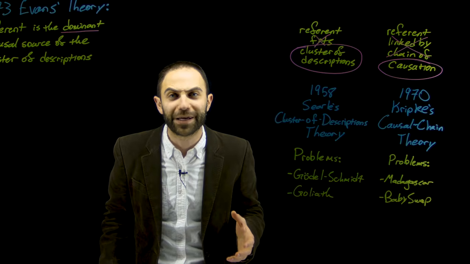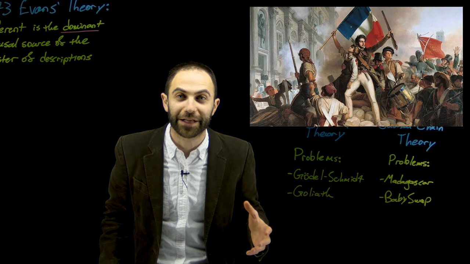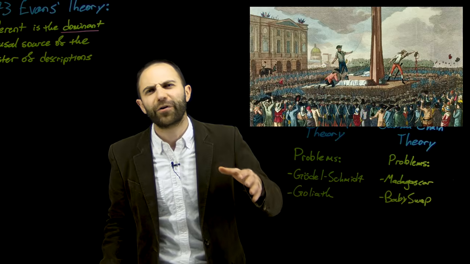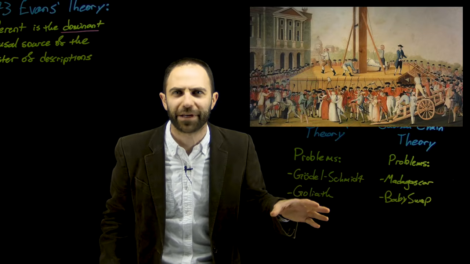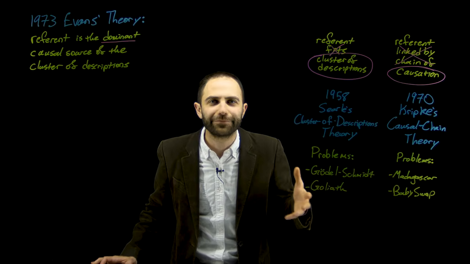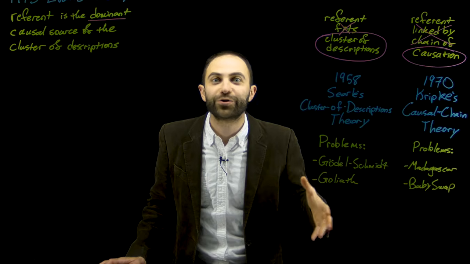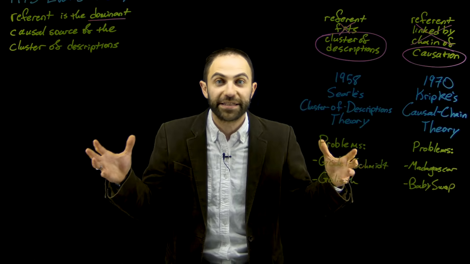As background information, you have to know that at the end of the 1700s, there was a revolution in France where they made this machine that could chop people's heads off, and they chopped off all the heads of all the rich people and then a bunch of the poor people too, a lot of head chopping. During this time, there was some random, not important soldier named Napoleon Bonaparte, and he managed to avoid getting his head chopped off, and then he rose to become the leader of this nation, France.